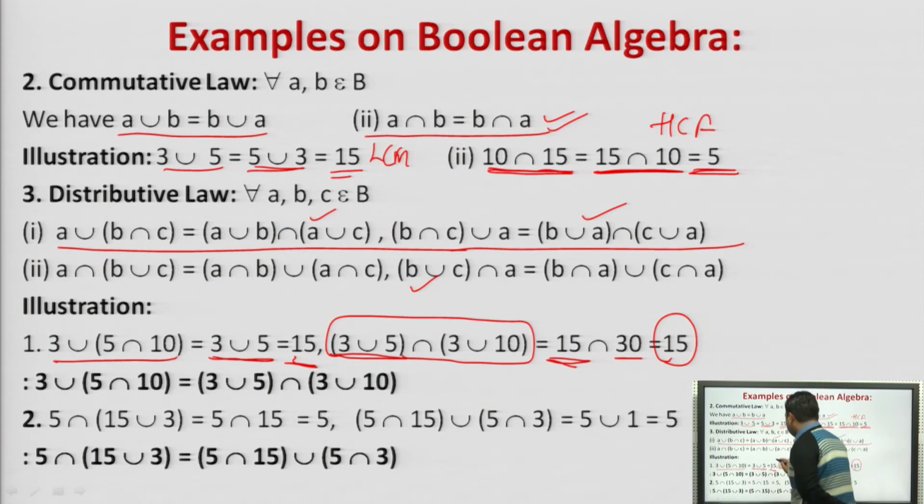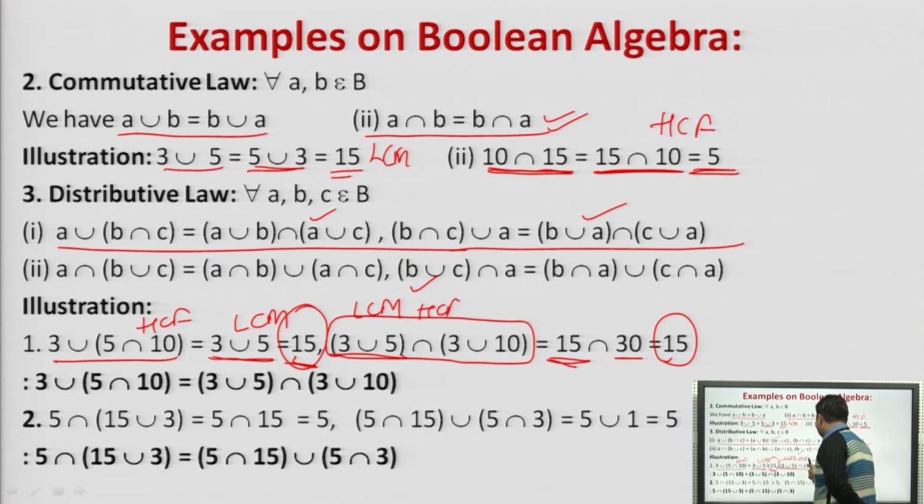So this is 15 and this is 15. So what we are saying here, how we will get 3 union 5 as this? If we do the HCF of this, we will get 5. Now do the LCM of this, we will get 15. ये LCM, this is HCF, this is LCM. Doing this is HCF and this is 15, so we get these values.